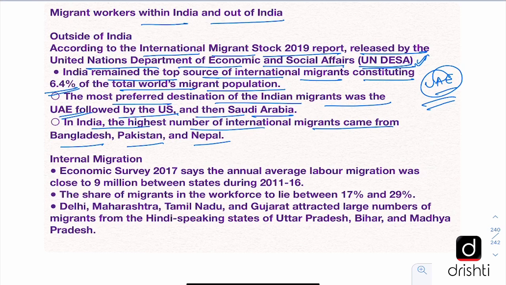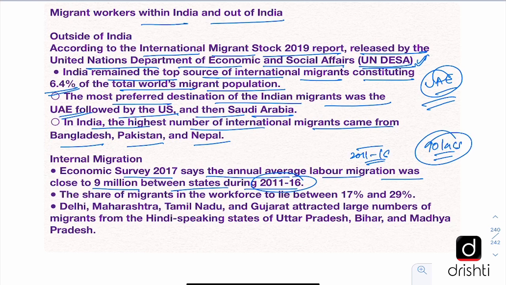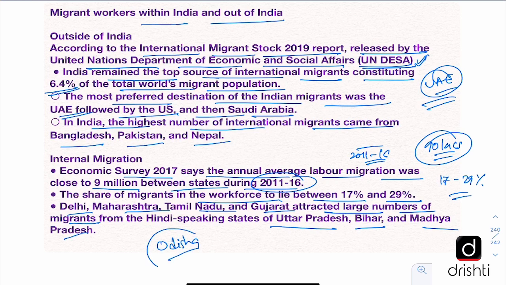Let us look at internal migration. So the Economic Survey 2017 says that the annual average labor migration was close to 9 million between states during the period 2011 to 2016. And the share of migrants in the workforce lies between 17% and 29%. So this is a huge number. And Delhi, Maharashtra, Tamil Nadu and Gujarat, which are the more prosperous and industrialized states, attract a large number of migrants from the source states of migration, which are basically Uttar Pradesh, Bihar, Madhya Pradesh. Also, Odisha supplies a number of migrants.